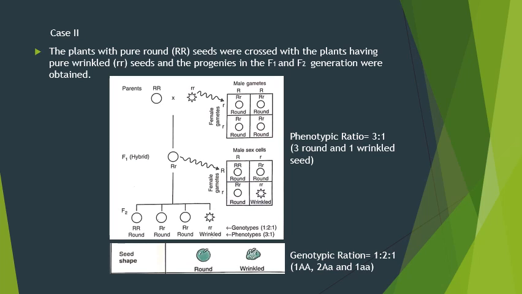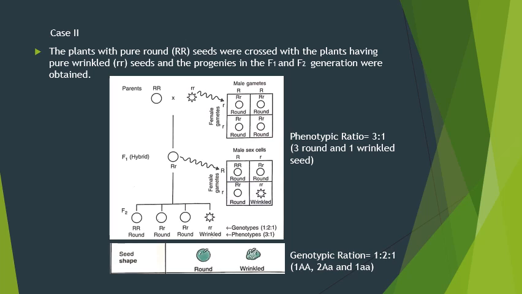We are going to do another case study. The plants with pure round seeds, which were crossed with the plants having pure wrinkled seeds, and the progenies in F1 and F2 generations were obtained. You see in this chart, Mendel took one contrasting character, that is the shape of seed. He took plants having round and wrinkled seeds and he crossed.